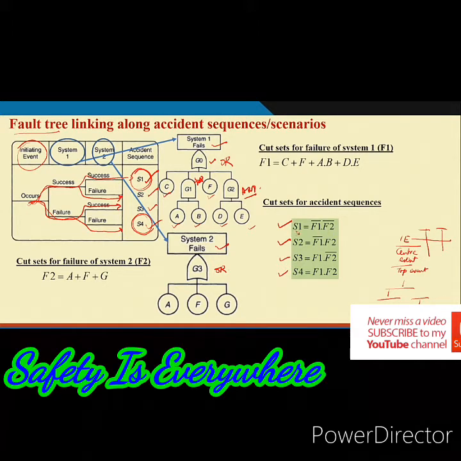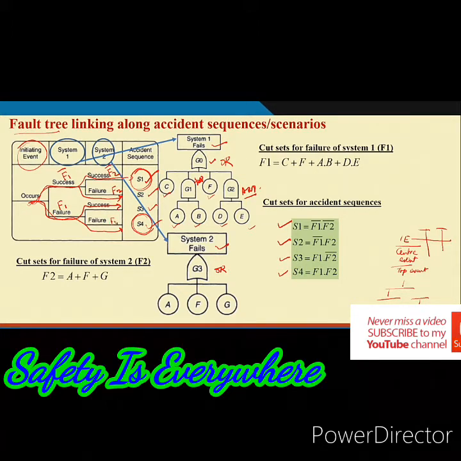What is S1? S1 is basically initiating event occurs, system 1 and system 2 are successful. Okay. So, if we consider system 1 failure is F1, then its success will be F1 bar. If system 2 failure is F2, then its success will be F2 bar.